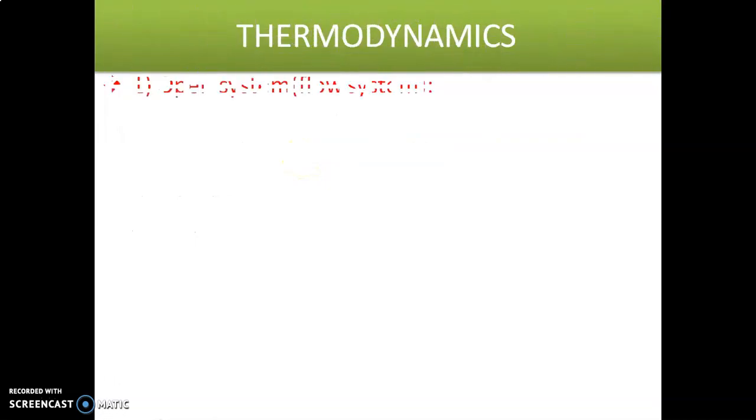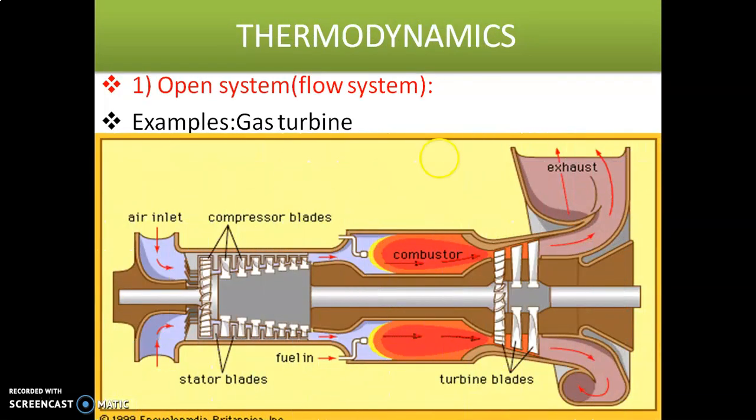See the gas turbine. This is a gas turbine diagram. Here in this gas turbine, mass is entering and energy is also entering. The air-fuel mixture enters the system, meaning some fuel is entering, so some mass enters the system. Here the system is the gas turbine; we are considering the gas turbine as a system.